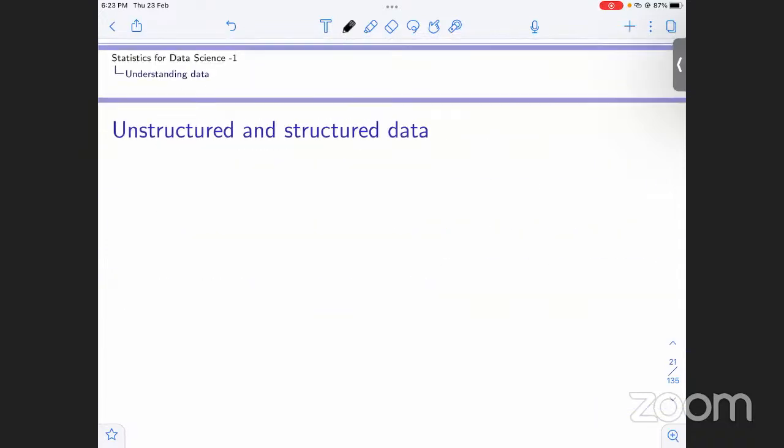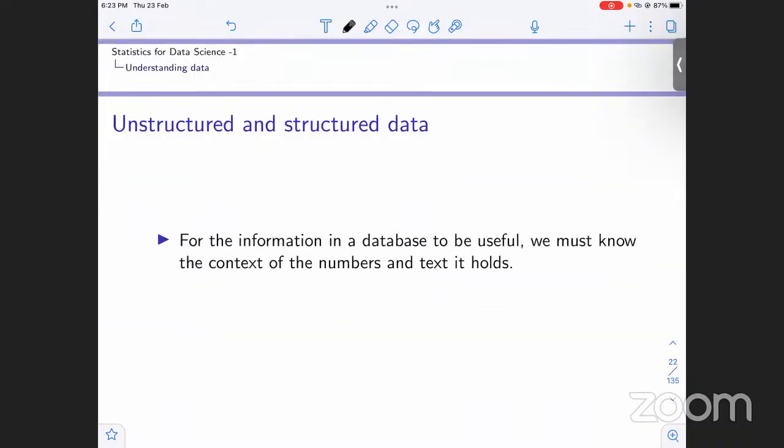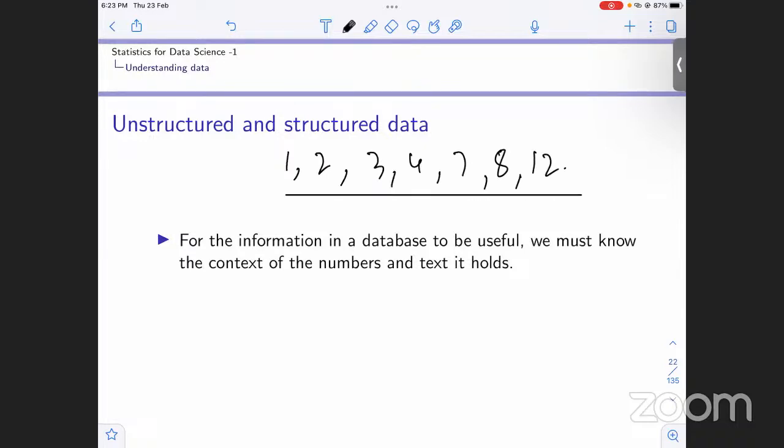Now data can be of two types: unstructured and structured data. Data can be meaningful or meaningless if it is not structured. For example, you go to a shopkeeper and he gives you this data: 1 2 1 2 3 4 7 8 12. What sense can you make out of this data? Nothing, because it is not structured. You don't know what the data represents.